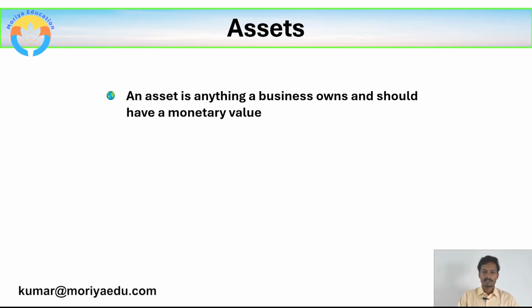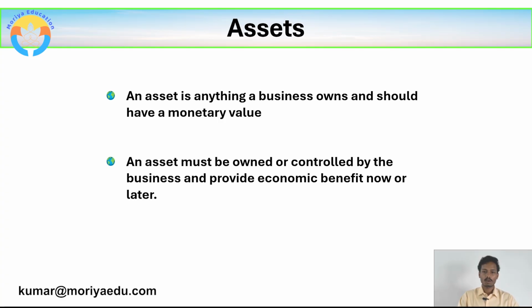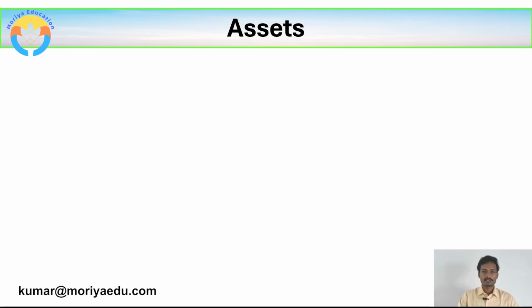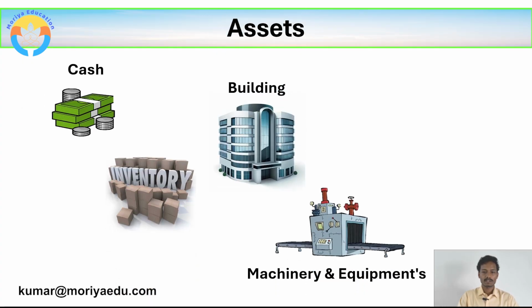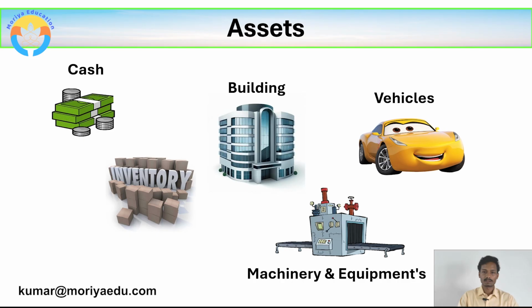An asset is anything a business owns or should have a monetary value. An asset must be owned or controlled by the business and provide economic benefit now or later. In simple words, assets are those which are purchased by company to use in its normal course of business for earning profits. Let us take some examples to understand assets. Some of the examples of assets are cash, inventory, building, machinery and equipments, and vehicles. So these are all assets which we use in the business.